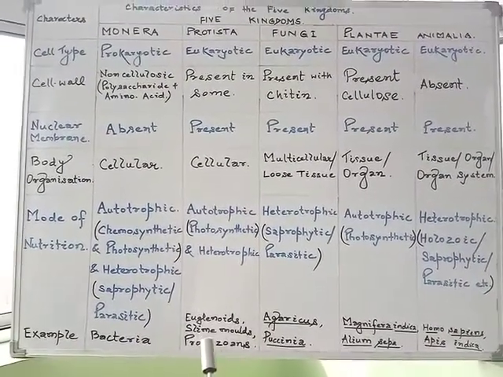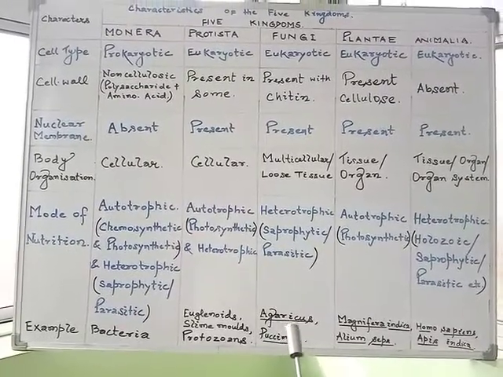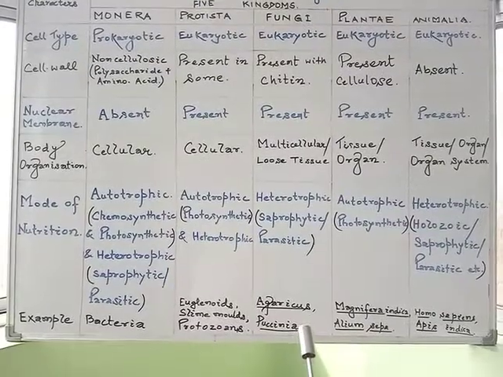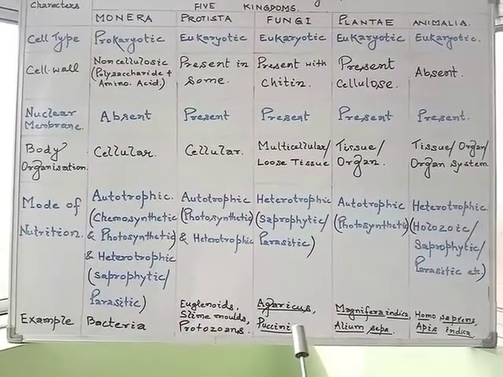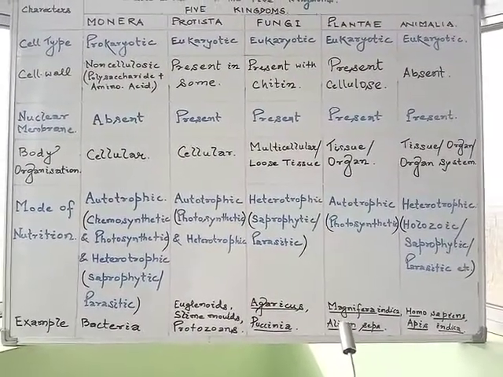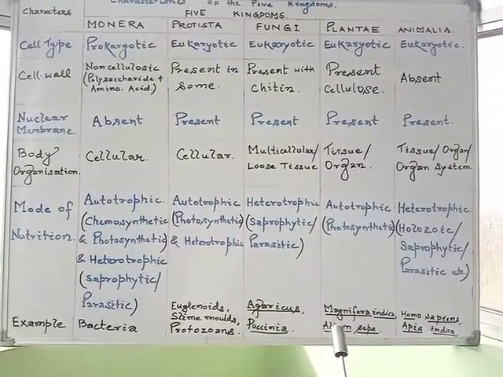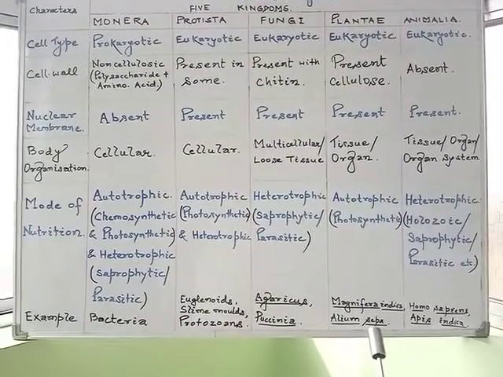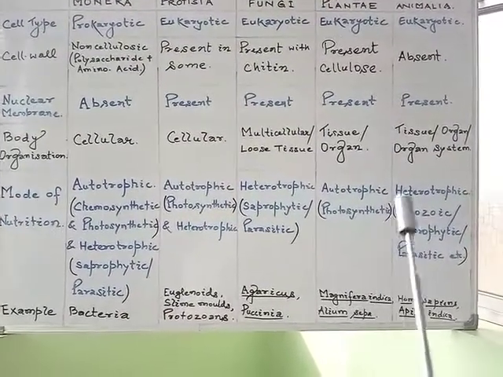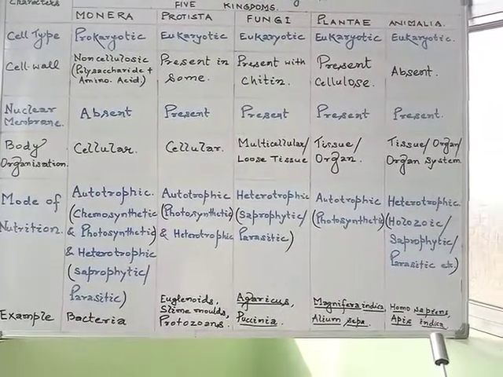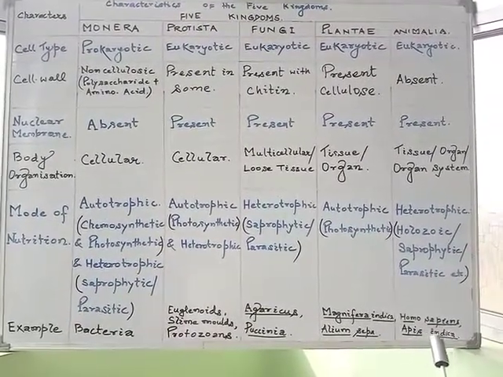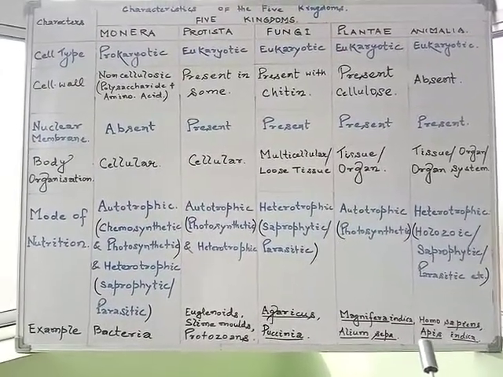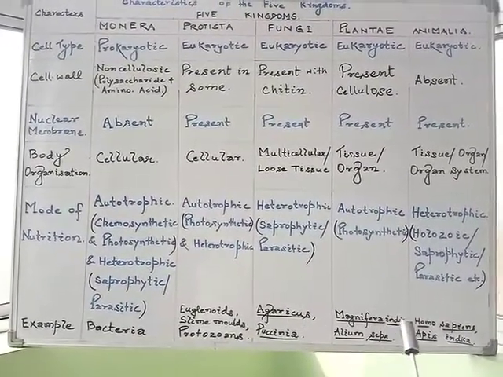In fungi, for example the common mushroom Agaricus, and Puccinia, which causes the smut disease. In plants, we may observe around ourselves, for example the mango, Mangifera indica, and the onion, Allium cepa. In the animal kingdom, we human beings, Homo sapiens, and the honeybee, Apis indica, and so many life forms are present within the animal kingdom.